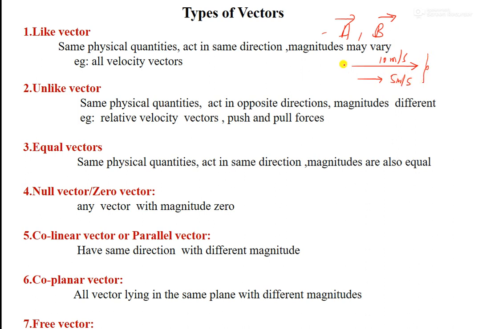These two are called like vectors because they represent the same kind of vector, velocity, and even though the magnitudes are different, they have the same direction.